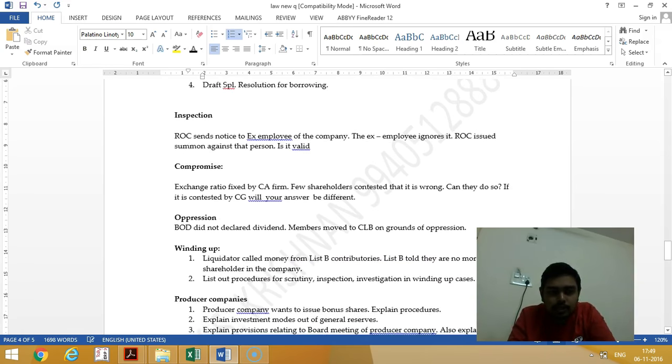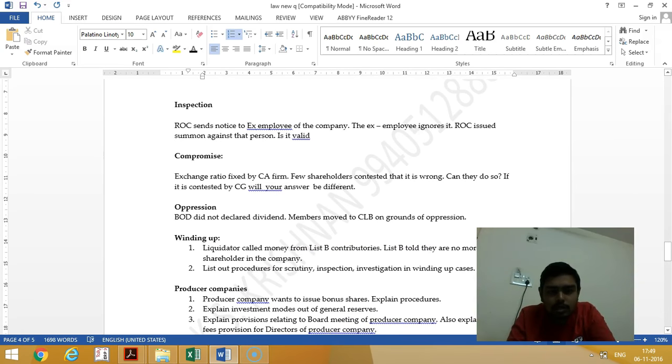Then inspection chapter. ROC sends notice to ex-employees of the company. The ex-employee ignores it because he already resigned from the company. So whether it is valid. See, as per section 206, ROC has a right to send notice to current employees as well as previous employees. So the previous employee has to attend the hearing of the ROC. So the ex-employee's contention here is wrong.